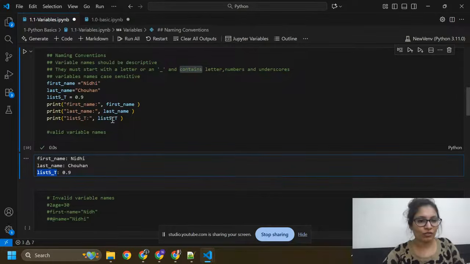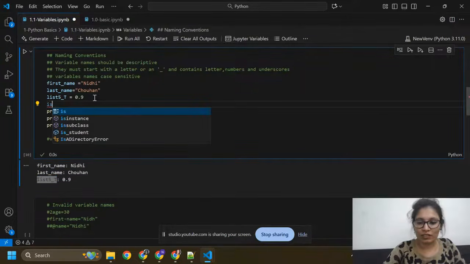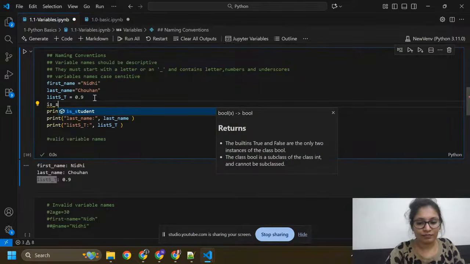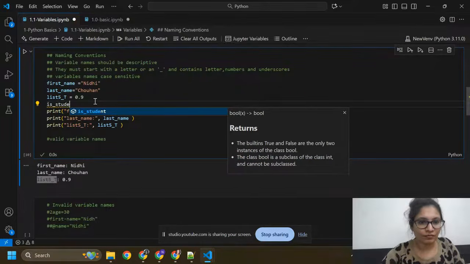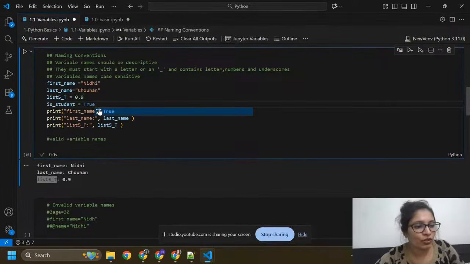Or I can also use one thing: age student. Age student equals to true.